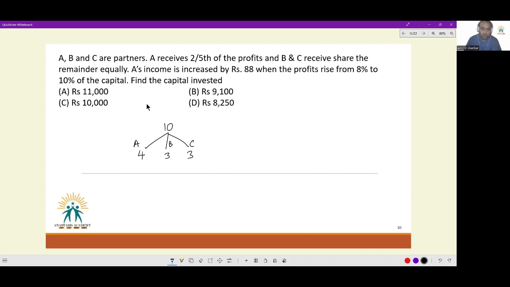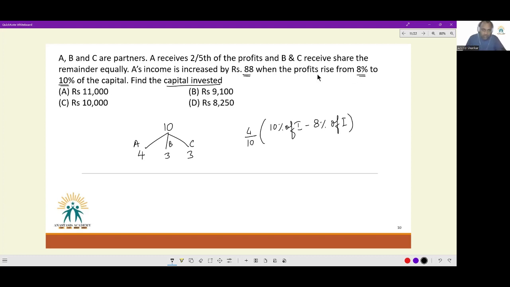Then this happens. A's income increased by rupees 88 when the profits rose from 8% to 10% of the capital. So find the capital invested. Now A's share is 2/5 of the total, or 4/10, of the new profit, which is 10% of investment minus 8% of investment. This is the additional profit that is coming in that will be shared between A, B, and C.